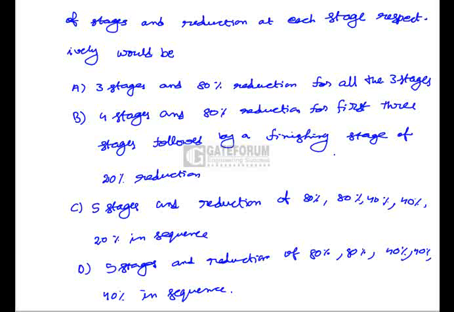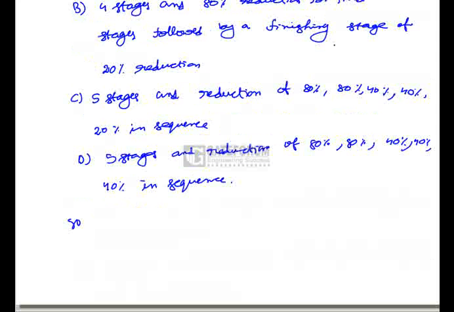So let us consider all the options. Suppose we consider option A, 3 stages with 80% reduction for all 3 stages. Just calculate the final diameter of the wire after the 3 reductions of 80%.